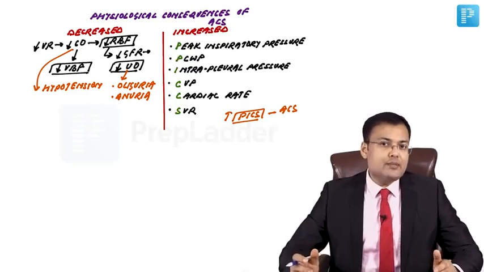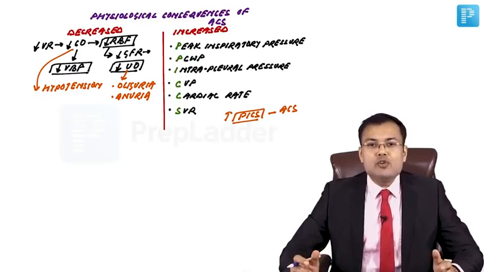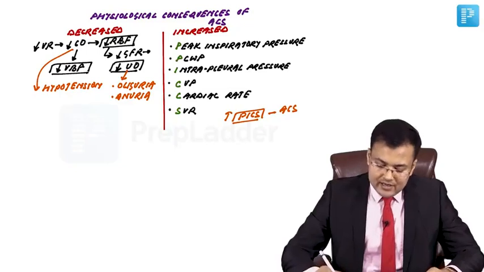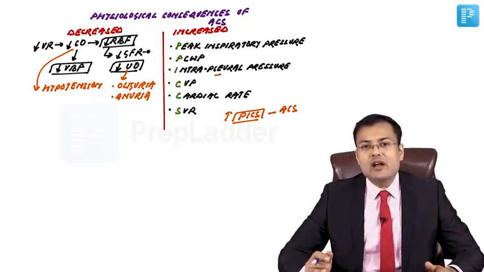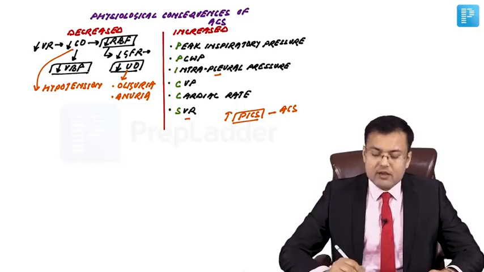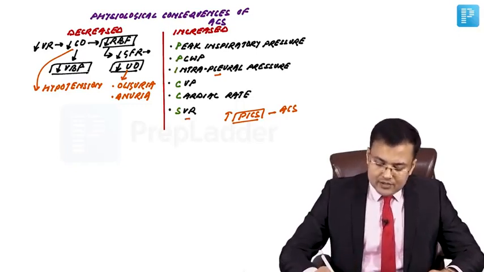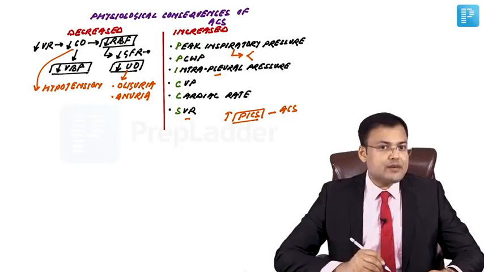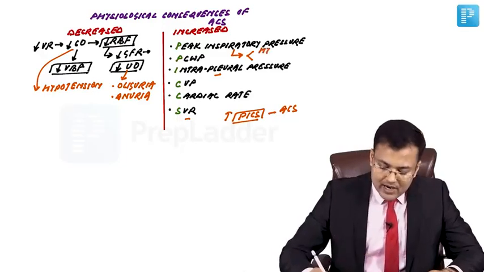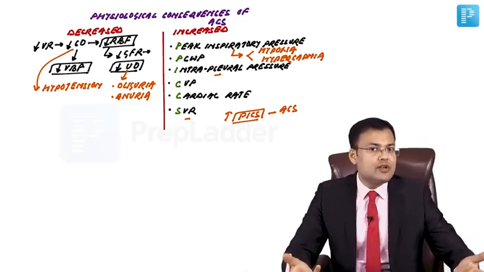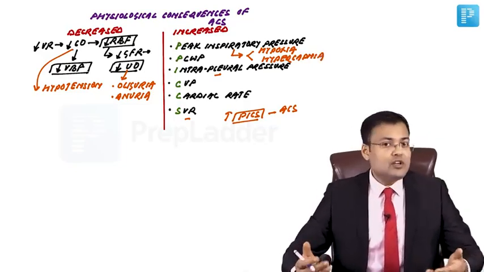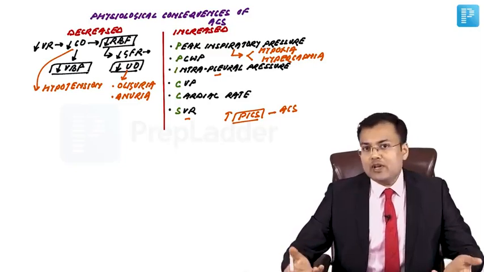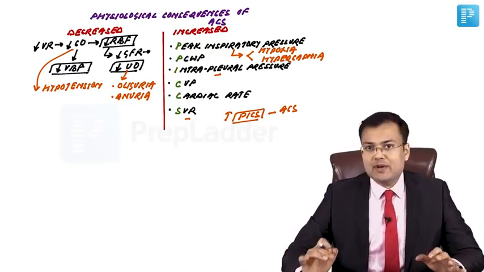So there is increased peak inspiratory pressure, pulmonary capillary wedge pressure, intrapleural pressure, CVP, cardiac rate or heart rate, and systemic vascular resistance. Because of increased peak inspiratory pressure, the patient is going to develop hypoxia and hypercapnia. So these are the manifestations, easy to remember. These patients are going to develop hypotension, oliguria, further leading to anuria. Patients are having hypoxia and hypercapnia.